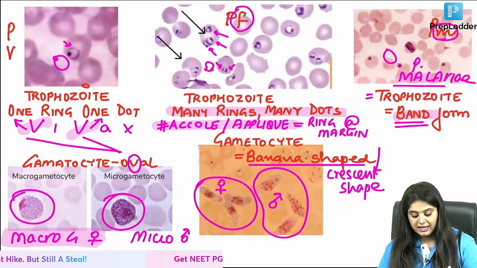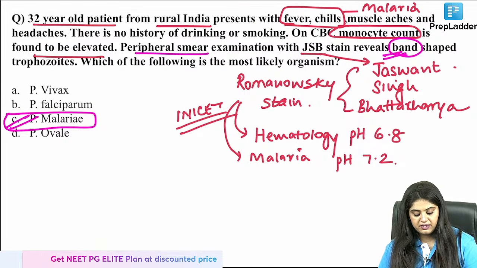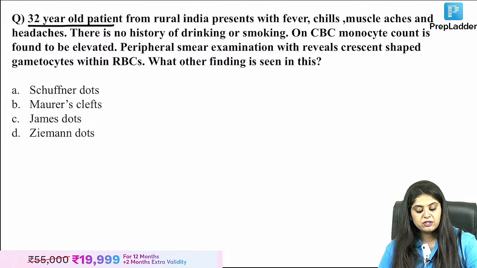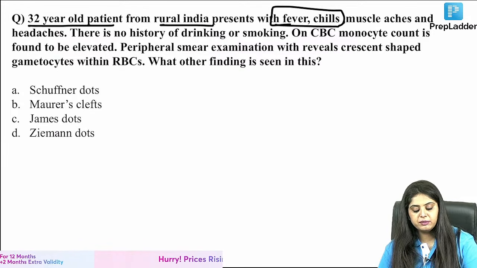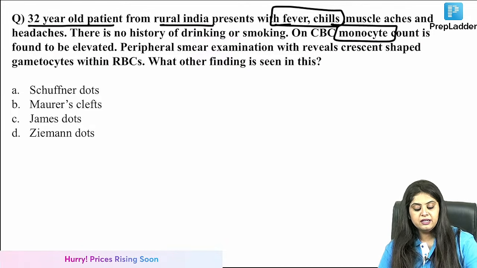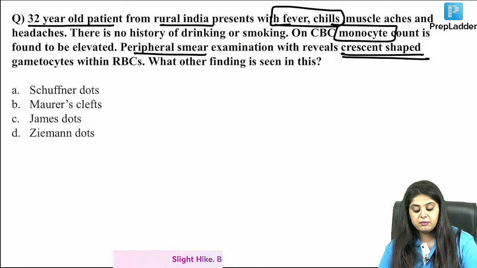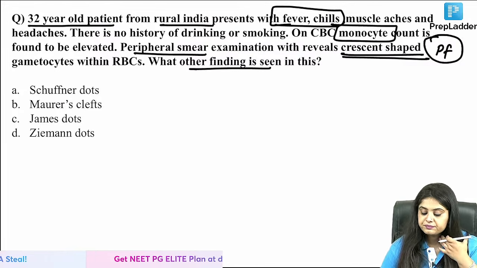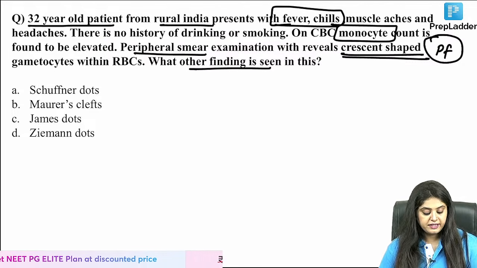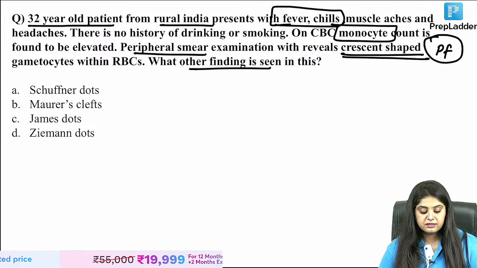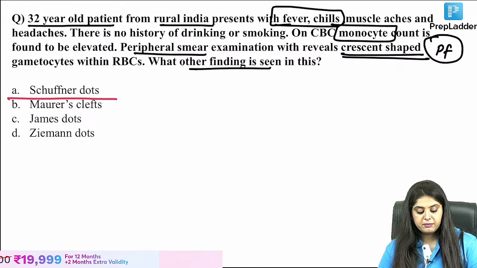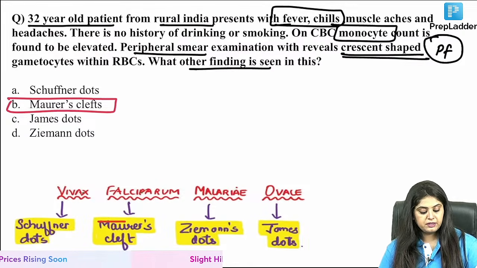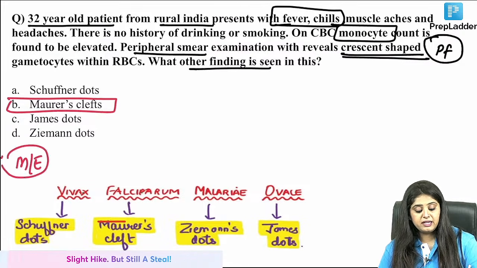What is left? Coming back, here it was mala band, which was very classical. Now you have been answering some random things, which is the next question. A 32-year-old patient from rural India again, same fever and chills, meaning malaria. Peripheral smear shows crescent shaped gametocytes, banana shaped, crescent shaped, falciparum. What other finding is seen over here? What is seen in falciparum? Maurer's clefts. So I think this is what you have to study. Very simple. No one will ask you the photos for this, but names will be asked.